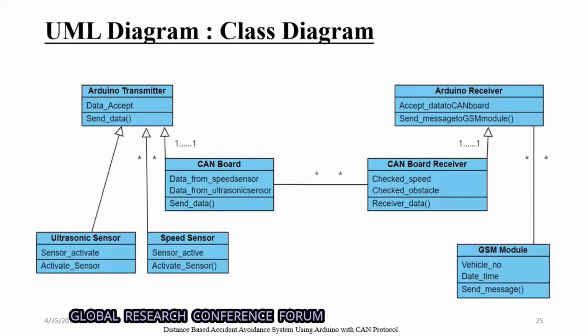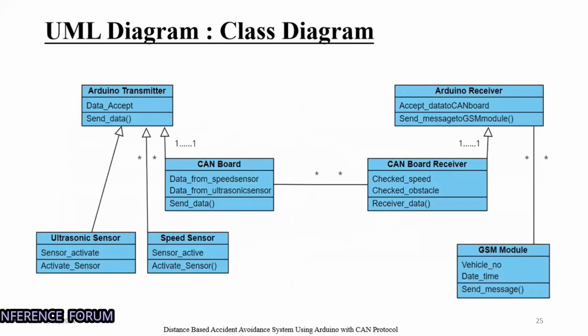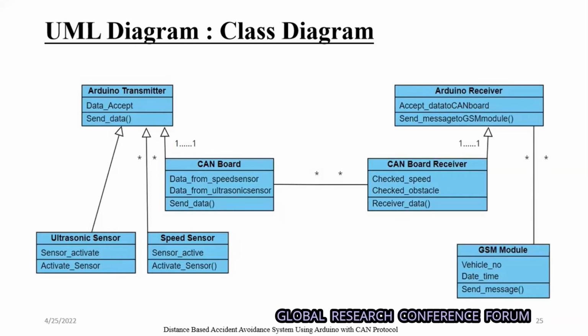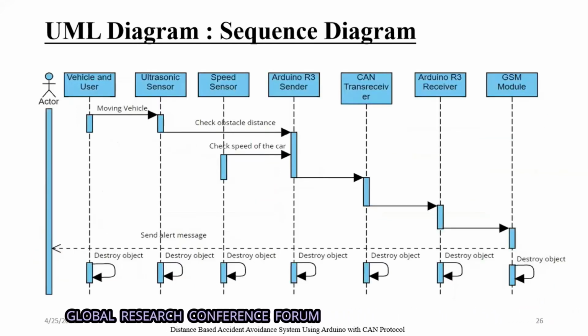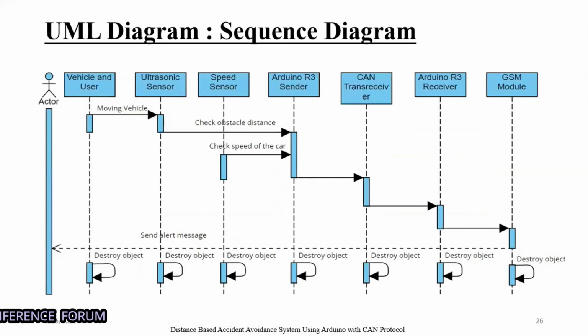Second diagram. Okay, so this is a class diagram, showing the objects that are used over there. Next. Okay, so this is a sequence diagram, showing what actually happens in a sequence manner.